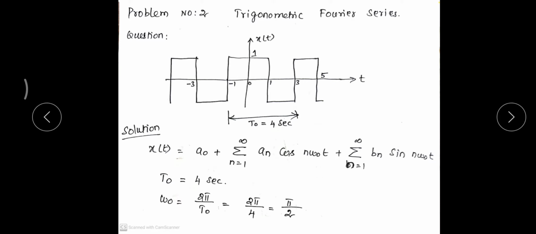From minus 1 to 1, the amplitude is 1. From 1 to 3, the amplitude is minus 1. From minus 1 to 1, the amplitude is plus 1. From 1 to 3, the amplitude is minus 1.